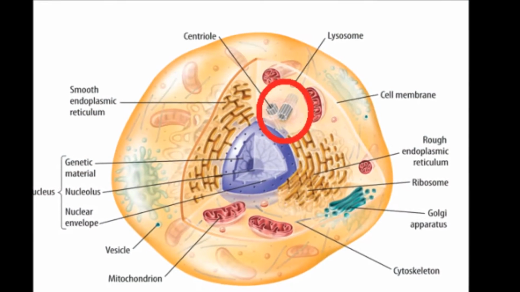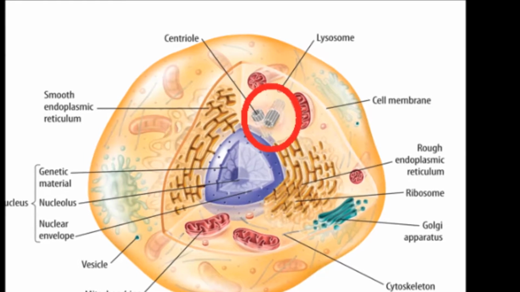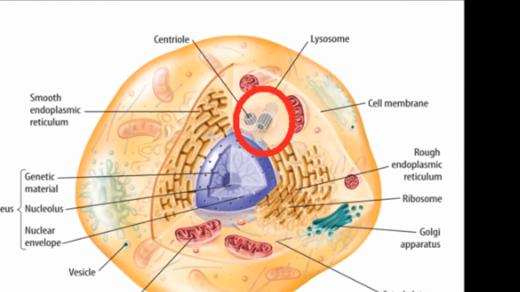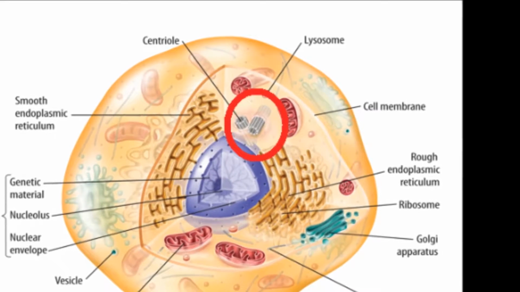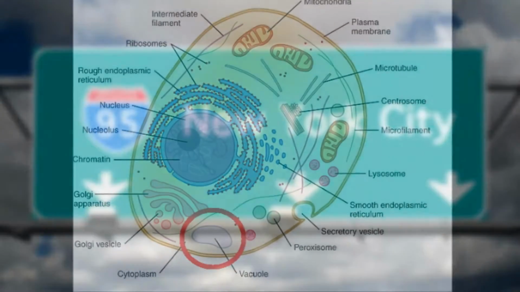This organelle is called a centriole. Its main function is to help with cell division in animal cells. They help form the spindle fibers that separate the chromosomes during cell division. They are similar to highway traffic signs since these signs help divide cars into different paths.